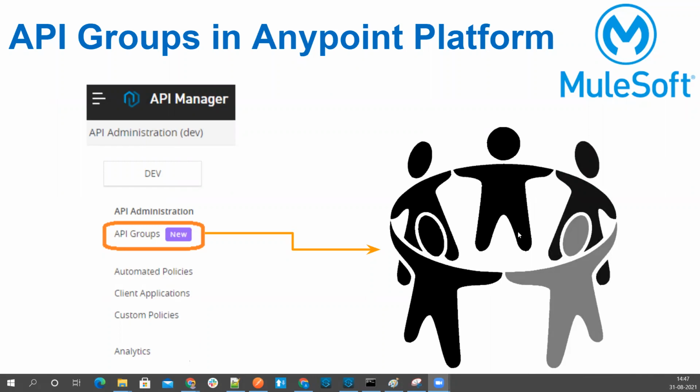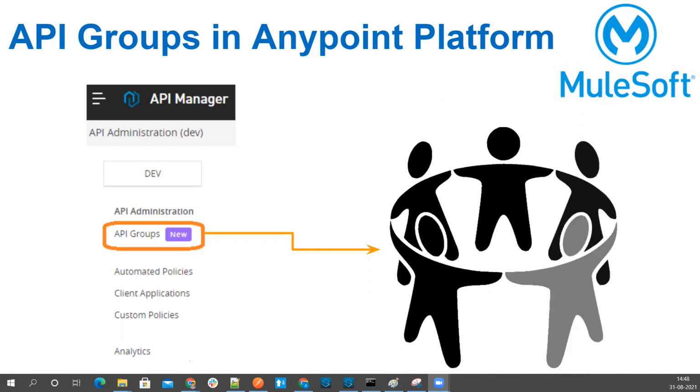In today's session, we're going to discuss a new feature which is added to the AnyPoint platform under API Manager called API Groups. So what is API Groups? This enables us to bundle our APIs and resources into a single packet, and then we can customize the instances of that group with different SLAs and rate limiting based on our requirement, and then we can publish it to the exchange, and then we can allow consumers to subscribe to it.